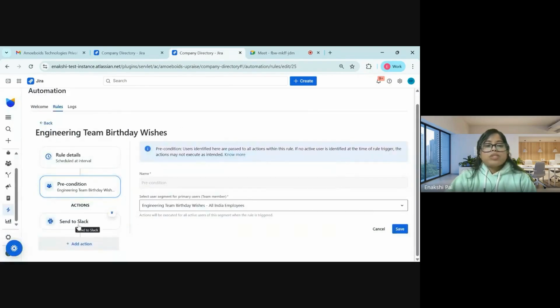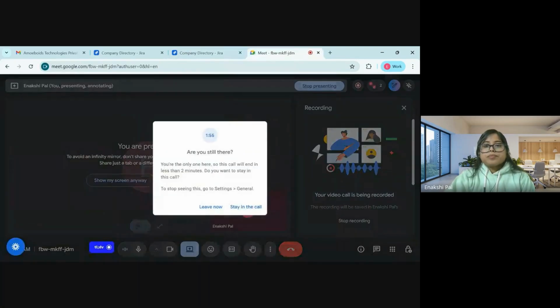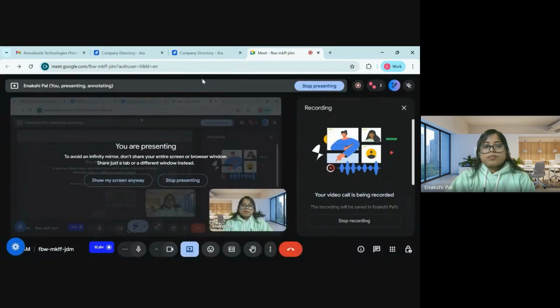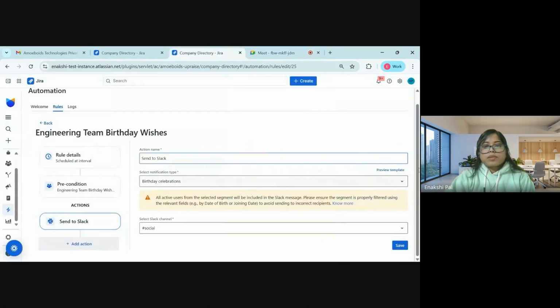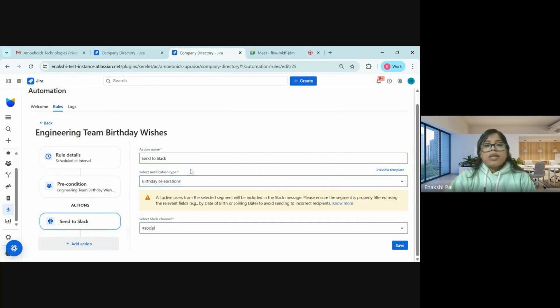I already have this configured, so I'll just click on this. So you can see here we have this action name. You can maybe go ahead and give this action a different name. And next up, we have the select notification type. As of now, we have only two notification types here. Okay, so you can even preview the template.